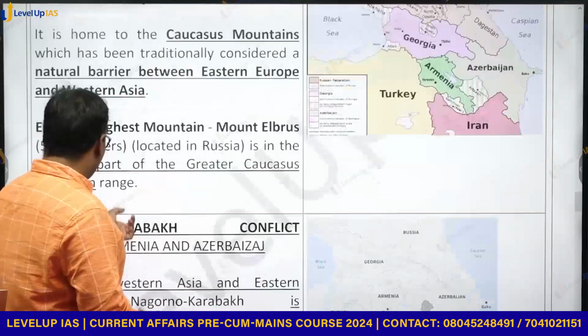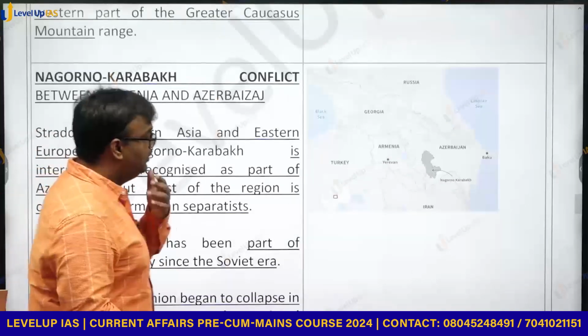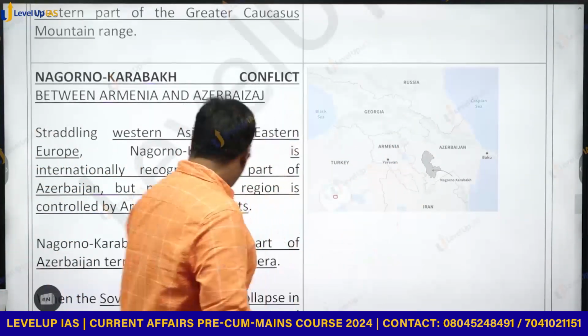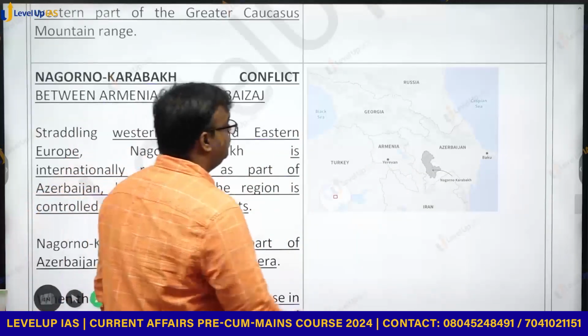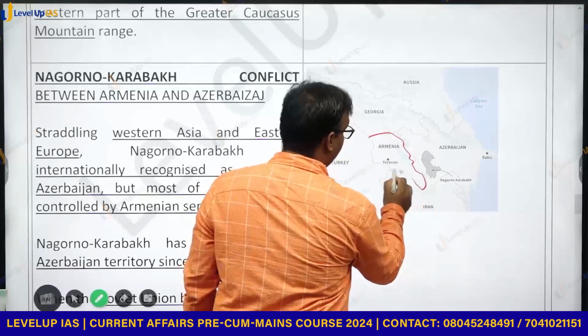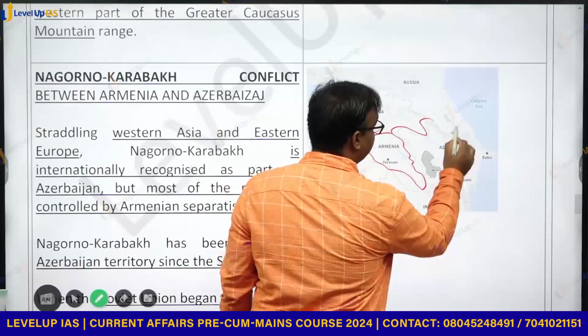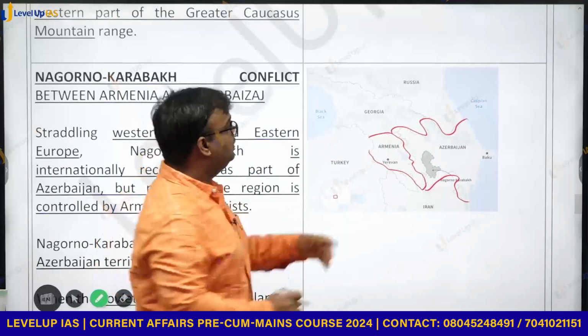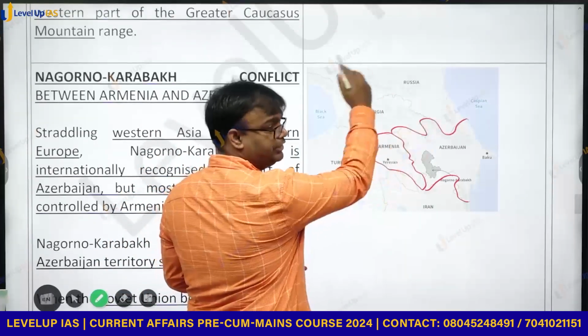Now, let's come to the Nagorno-Karabakh region. Is this map clearly visible to all of you? You would see that in the Caucasus region, we have this as Armenia and this country as Azerbaijan. Below is Iran, and then we have Georgia and Russia, also part of the Caucasus region.